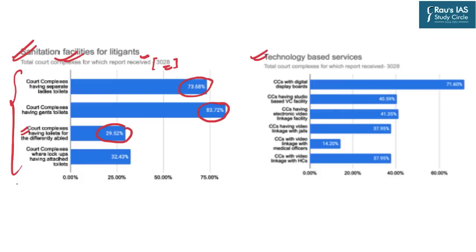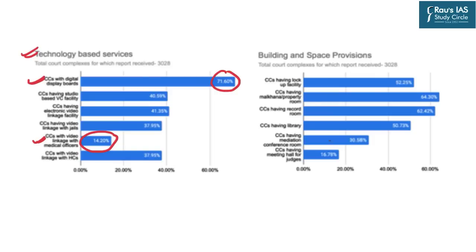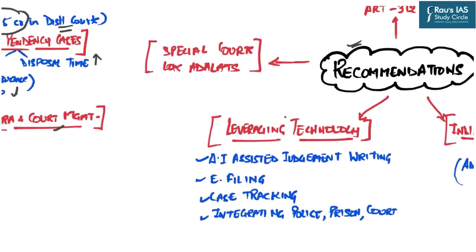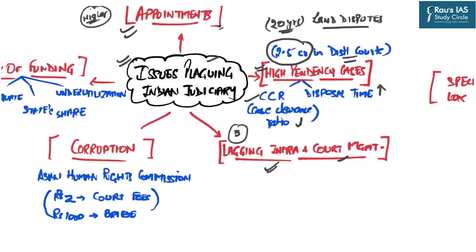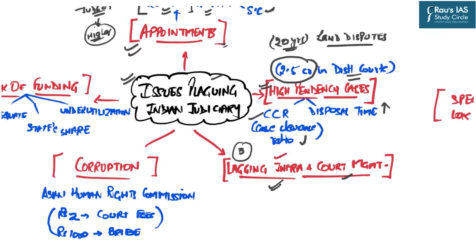Similarly, if we go by the technological infrastructure of Indian courts, 30% of the court complexes do not have digital display boards, and only 14% of the court complexes have video linkage with medical officers. Similarly, just 30% of the court complexes have a mediation conference room, and around 40% of the court complexes do not have a record room. So the idea of these graphs is to show you how our Indian courts are lagging in infrastructure and court management system.